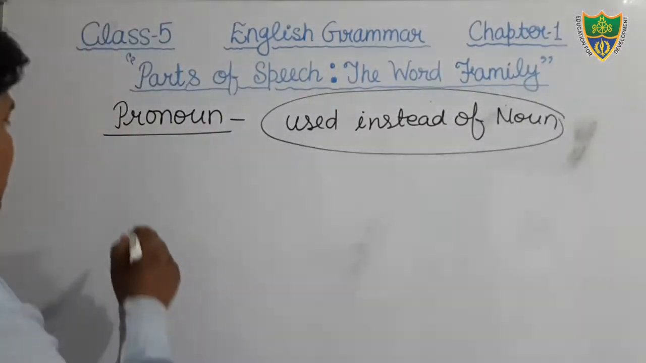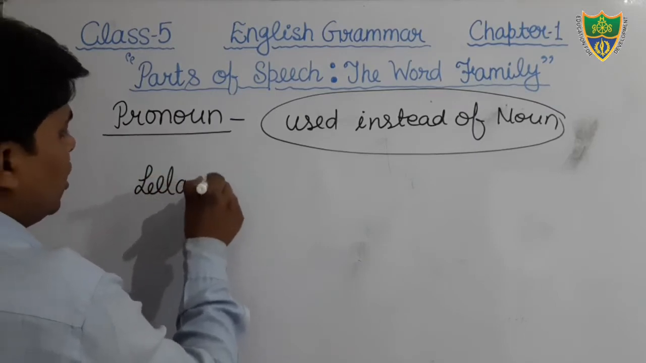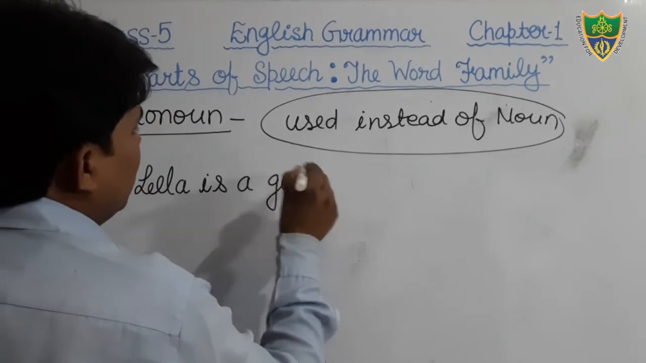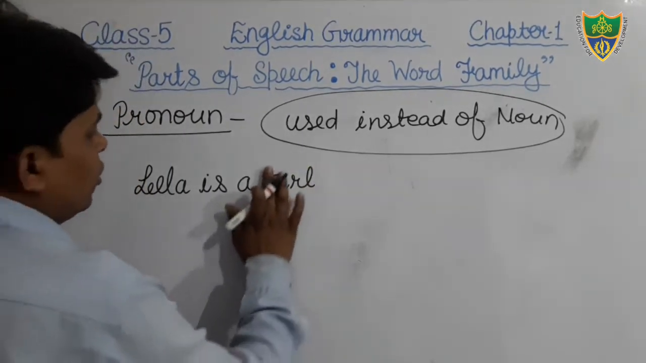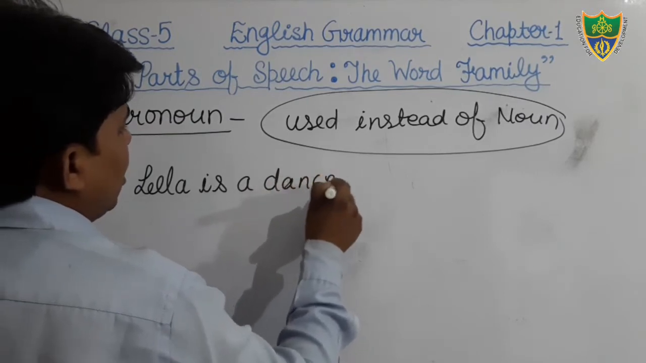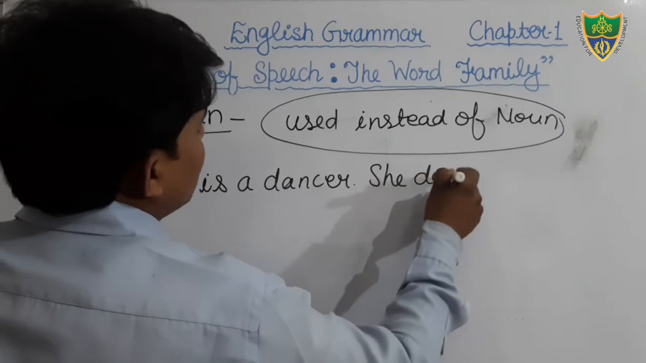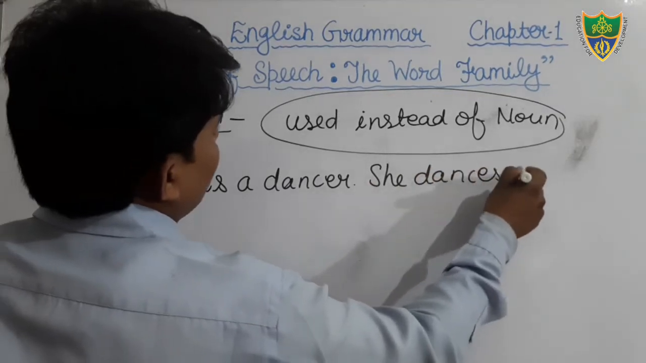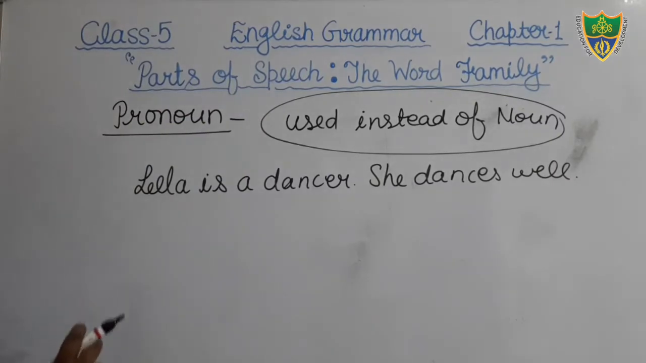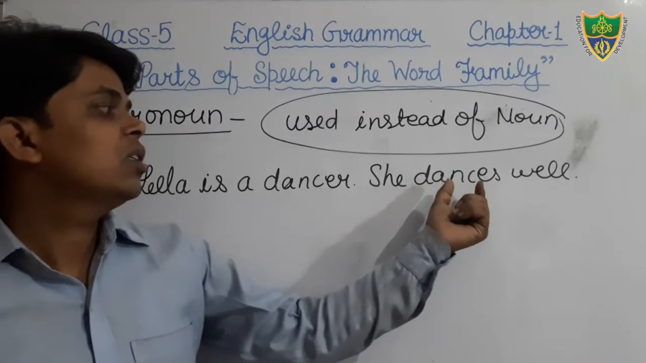For example, we can see Leela. Leela is a girl. Leela is a dancer. She dances well. Okay, students, you can see the sentence: Leela is a dancer. She dances well.